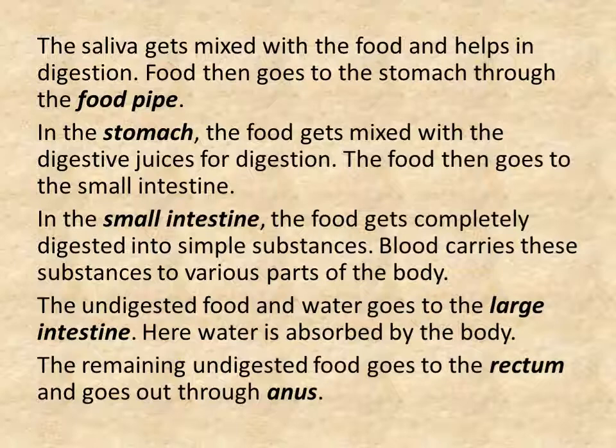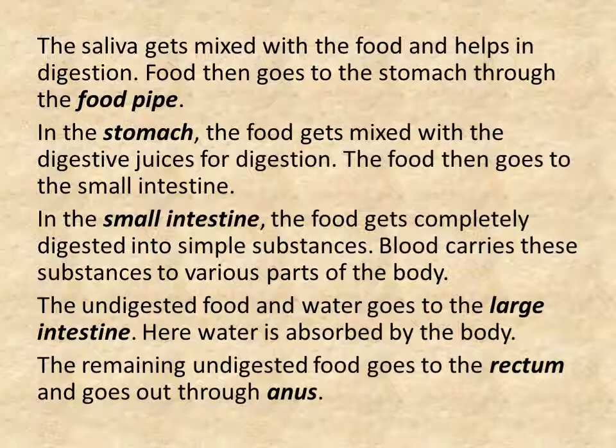The food then goes to the small intestine. In the small intestine, the food gets completely digested into simple substances. Blood carries these substances to various parts of the body.